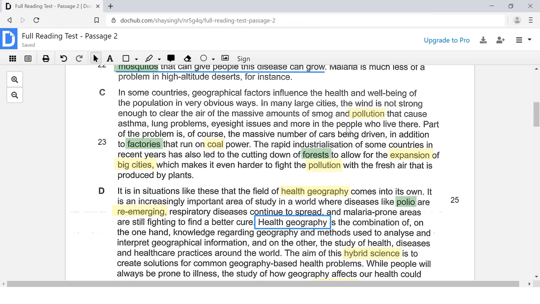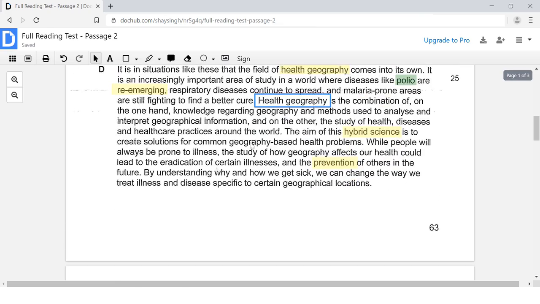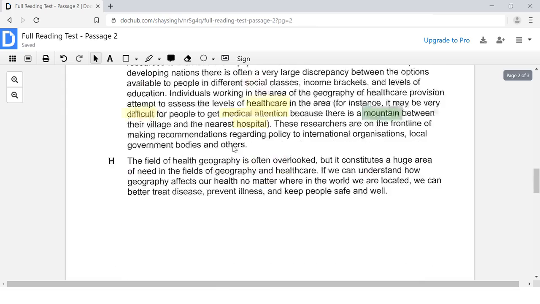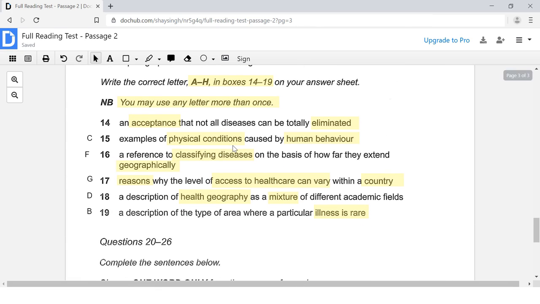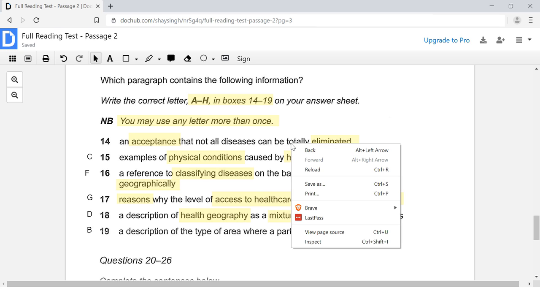Okay, it doesn't say anything about acceptance there. That is just talking about pollution. I think that may be our answer there. I'm not quite sure. An acceptance that not all diseases can be totally eliminated.